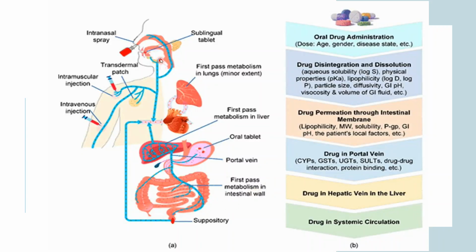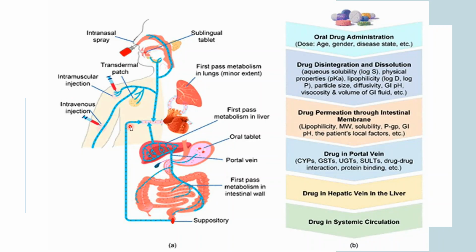So this is how you have taken a medicine, and it is metabolized in your liver, and then it is going forward into your intestine, and then it is excreted out from your body. So this is how it works.